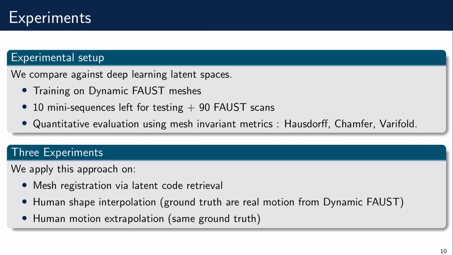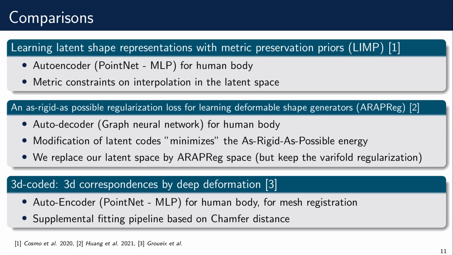Experiments to validate our method are done by training on dynamic FAUST meshes, with 10 mini-sequences left for testing and 90 scans used for registration. We applied our approach on mesh registration, shape interpolation, and motion extrapolation. We compare our method against deep latent spaces, which are LIMP, ARAPReg, and 3D-CODED.